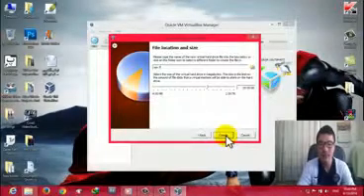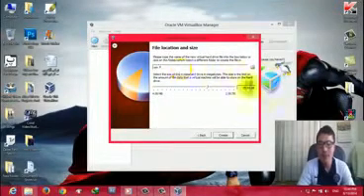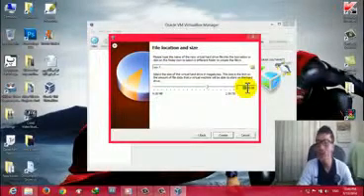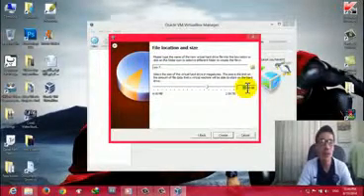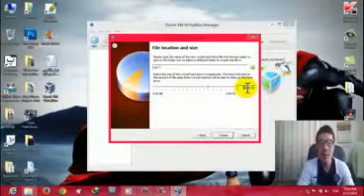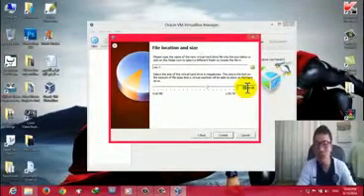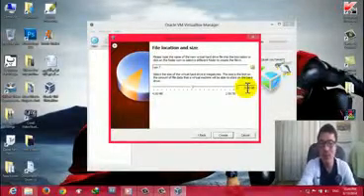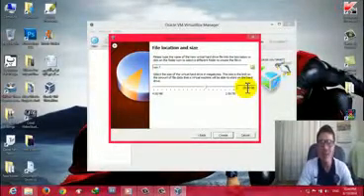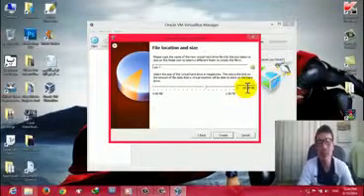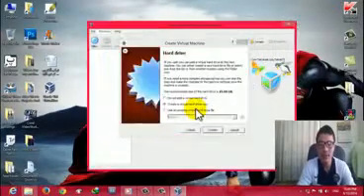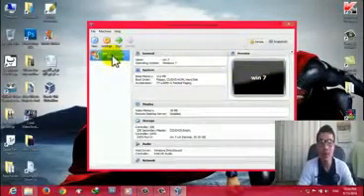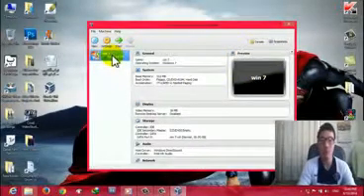Next, and now from here you can select the size of the drives of your virtual machine. I'm going to give 20 gigabytes because 20 gigabytes is enough for me. Click on Create, and now our Windows 7 is created.